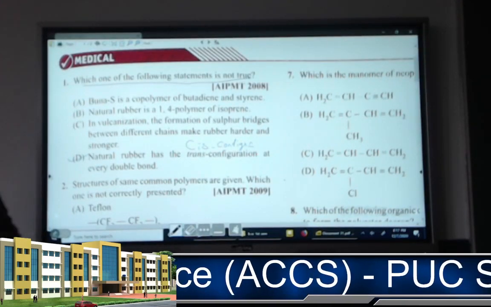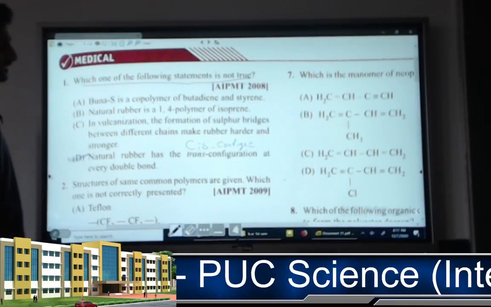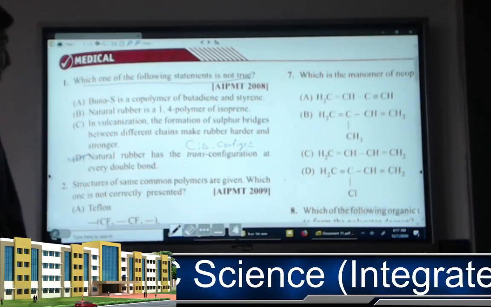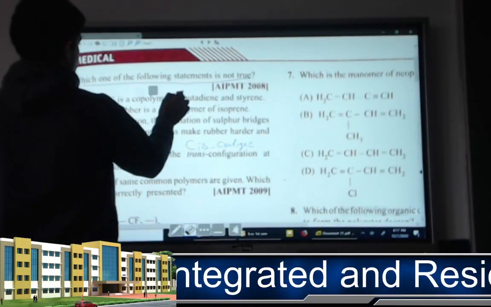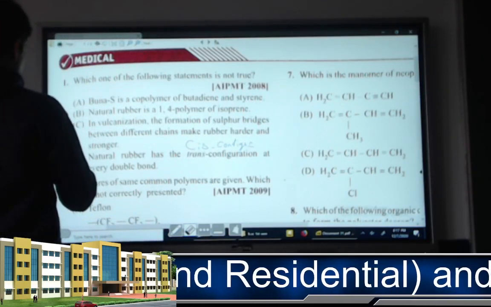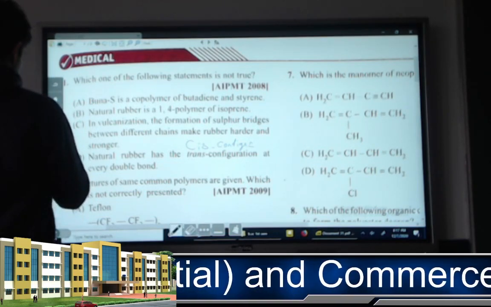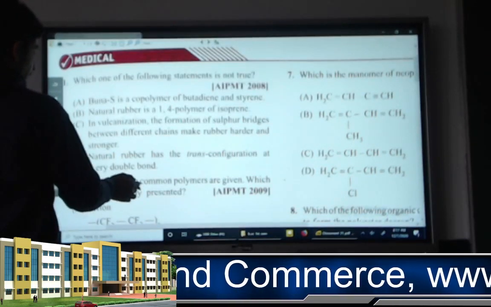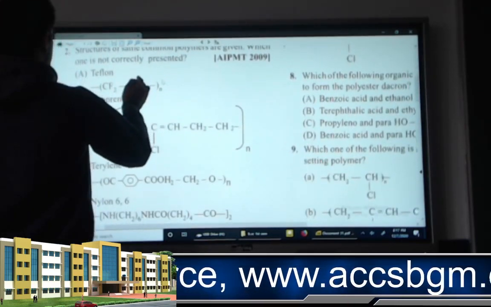For that reason, for the question which one of the following statements is not true, option D is not true. Next question.